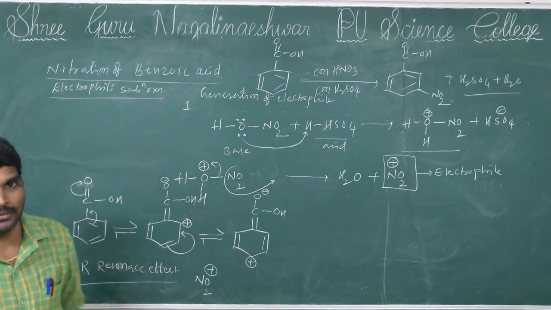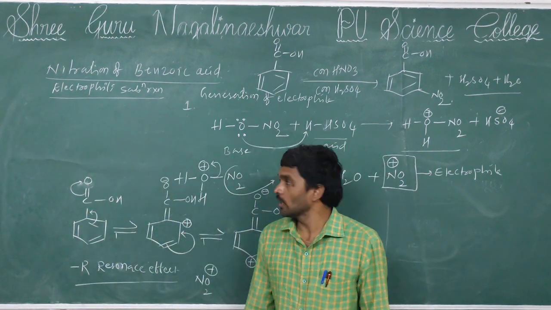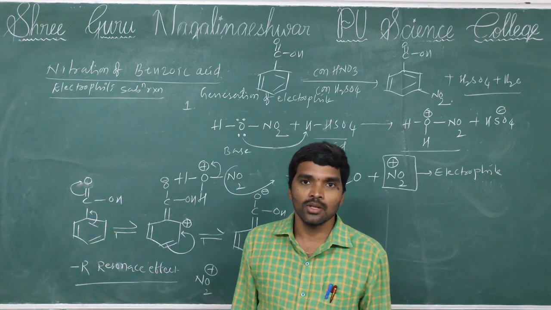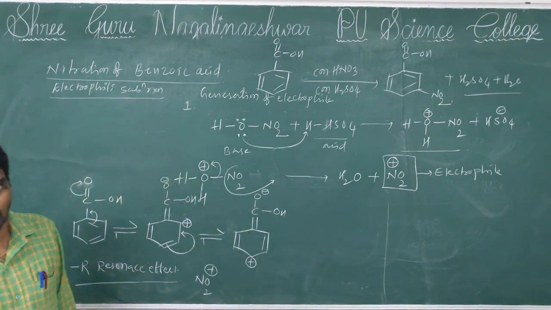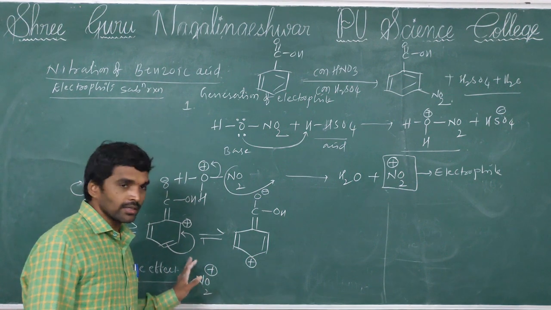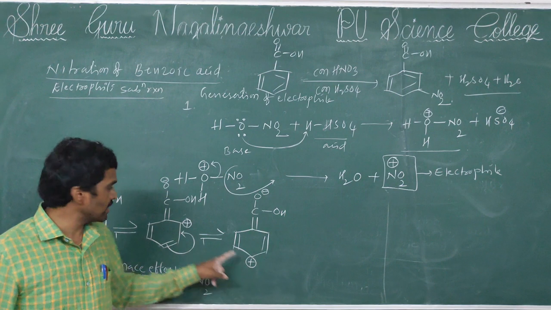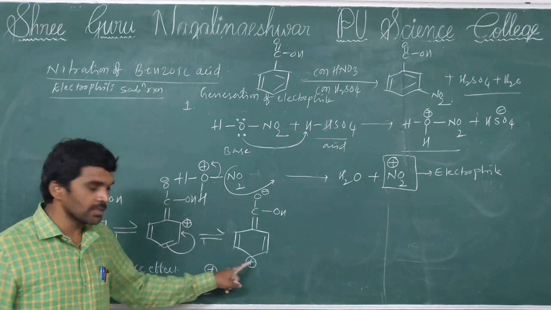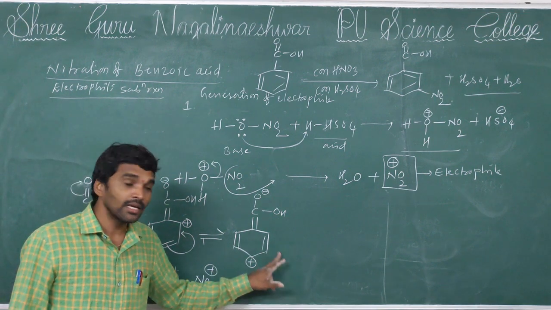Generally you remember, when electron withdrawing groups are present, and the carbonyl group is an electron withdrawing group, there is generally no electrophilic substitution reaction. In drastic conditions, NO2 plus can join except at ortho and para positions, because positive charge repulsion takes place there. So NO2 plus joins at which position is empty?